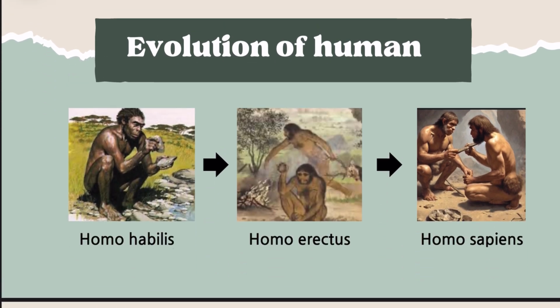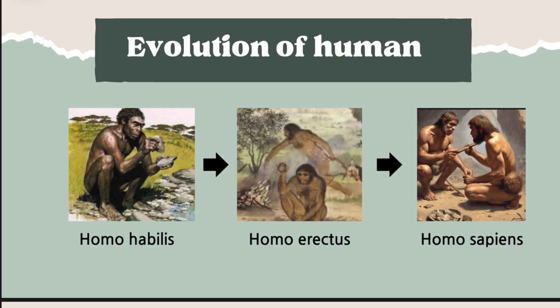And next one is Homo habilis. Homo habilis is about 2.4 to 1.8 million years ago. They were well known as handyman, and their brain size increased compared to the Australopithecus.